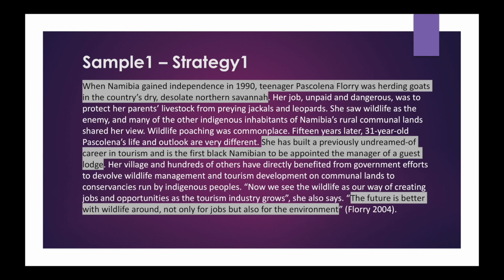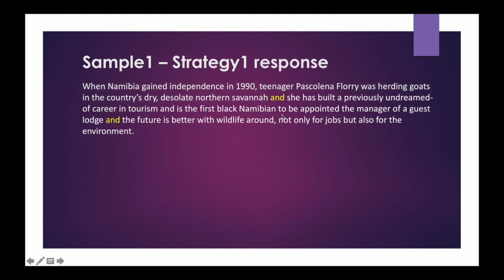So we can combine the selected sentences using a compound sentence like this. We are using and to combine the first sentence and second sentence, and again using and to combine the last sentence. And we got 61 words, which is totally fine.